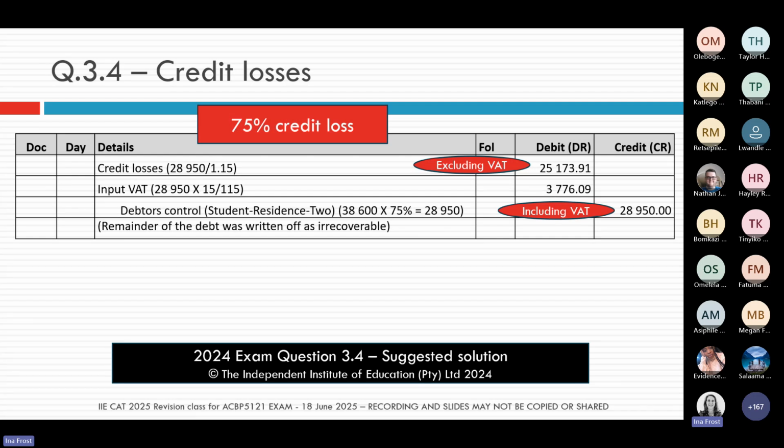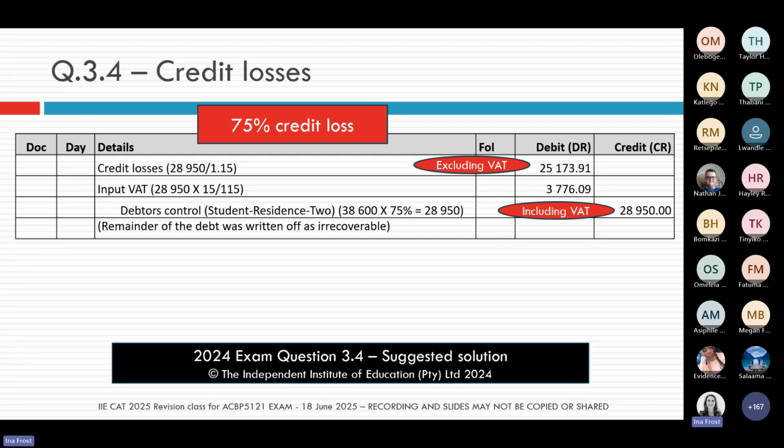And then we're going to credit the debtors control account. And remember, when we talk about the debtors, we're always using the number including VAT. And we're not just going to credit the debtors control account, we're also going to credit that individual debtor in the debtors ledger. So we're going to put both pieces of information in our general journal entry. And if I quickly add up my two debit amounts, those two amounts together must equal the credit amount, because as we said before, this is a double entry, so debit must equal credit.